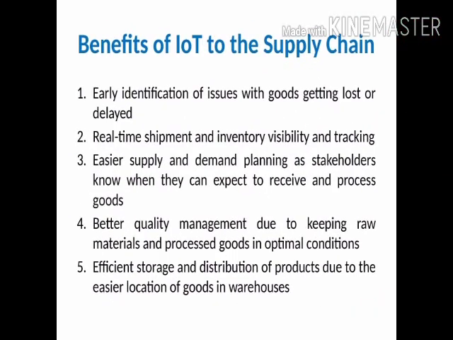In the next slide, we will discuss the basic benefits for supply chains. The first and most important benefit is early identification of issues with goods getting lost or delayed. The second benefit is real-time shipment and inventory visibility and tracking. The third benefit is easier supply and demand planning, as stakeholders know where to expect and receive the processed goods. The fourth is better quality management by keeping raw materials and processed goods in optimal condition. And the fifth is efficient storage and distribution of the product due to easier location of the warehouse.